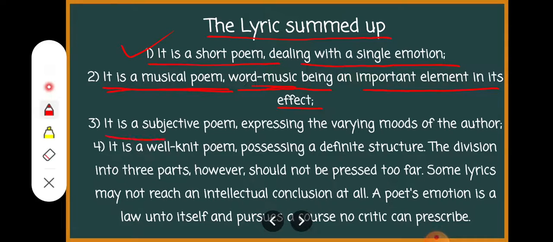Then it is a subjective poem. Subjective means related to the emotion of the poet, expressing the varying mood of the author or the poet. And the third, it's a well knit poem. Well knit means knitting, means विणणे. आता या ठिकाणी कंपोज करणे म्हणजे रचणे अशा अर्थाने. It's a well knit poem possessing a definite structure. The division into 3 parts. ओके, म्हणजे first stanza introduction, middle part discussion or the development of thought, and the last stanza conclusion.